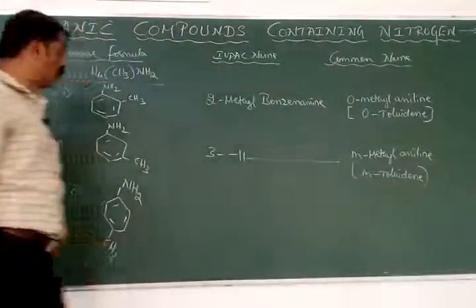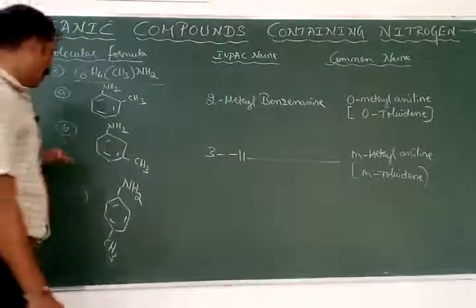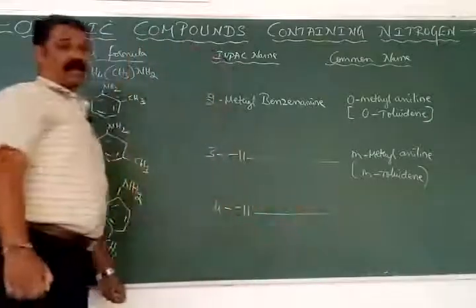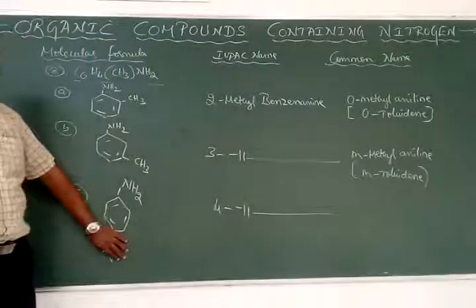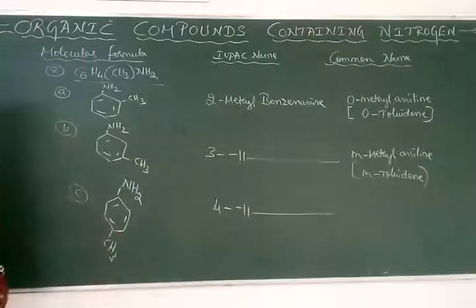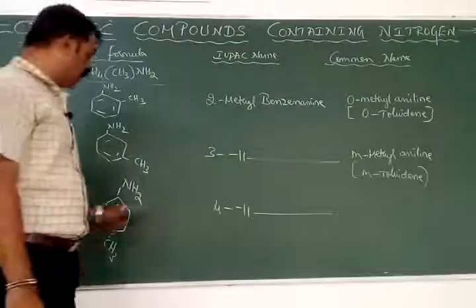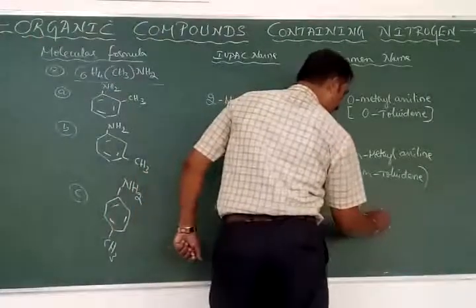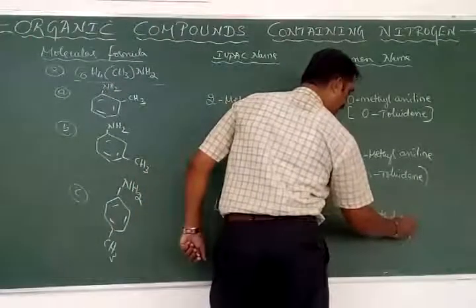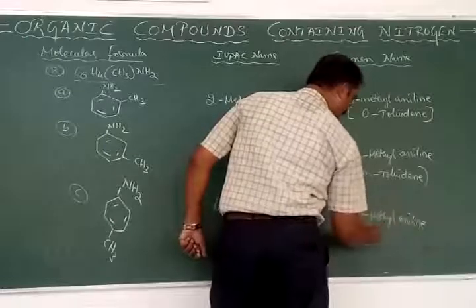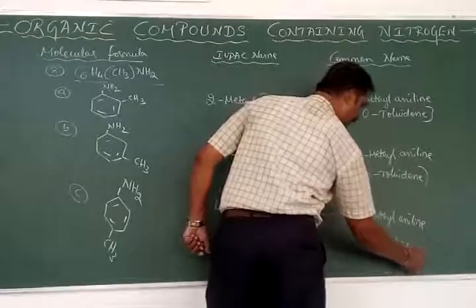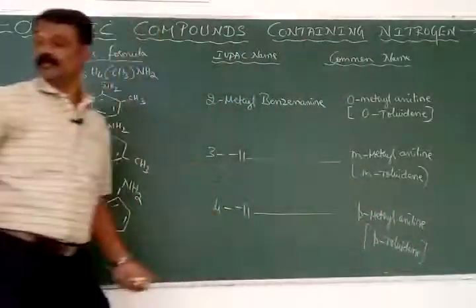Similarly here, 4-methyl benzenamine. This is first benzenamine and the methyl group is present at the fourth carbon atom. That is why it is called 4-methyl. And here it is called paramethyl aniline, and that is called paratoluidine. Okay.